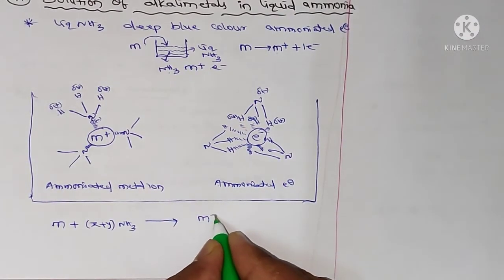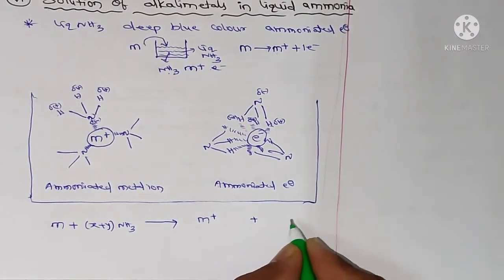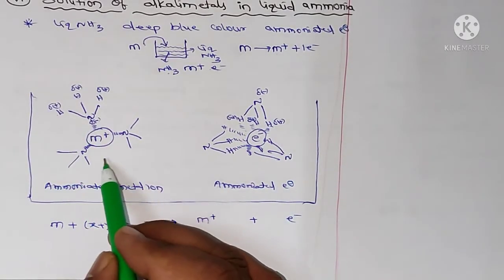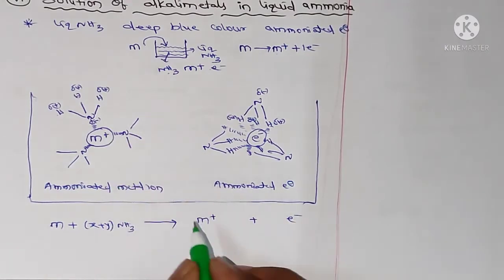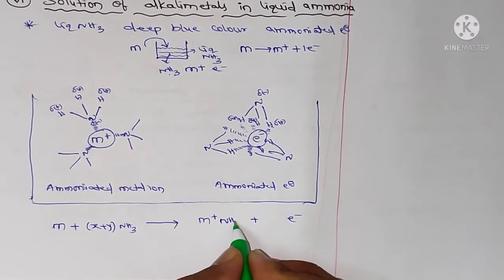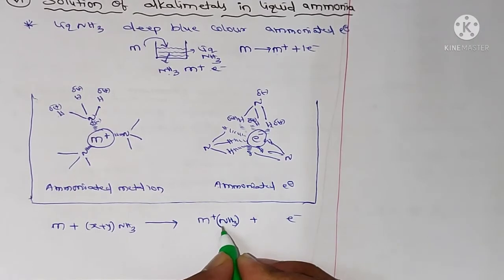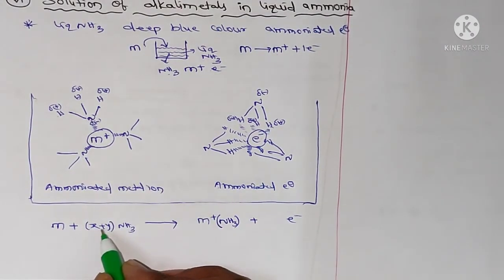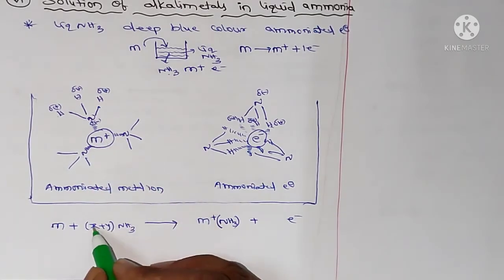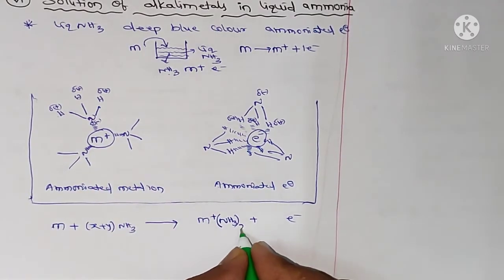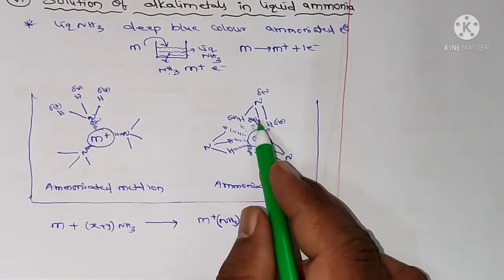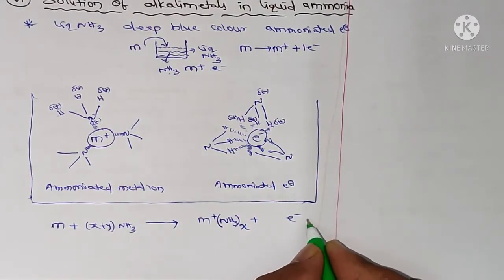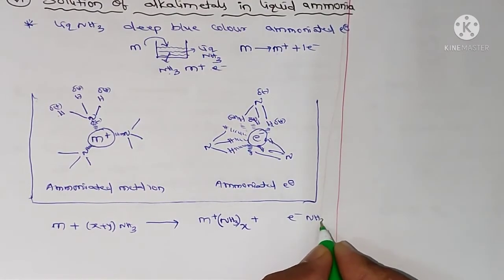That M plus ion is surrounded by X moles of NH3 molecules, and that electron is surrounded by Y moles of NH3 molecules.